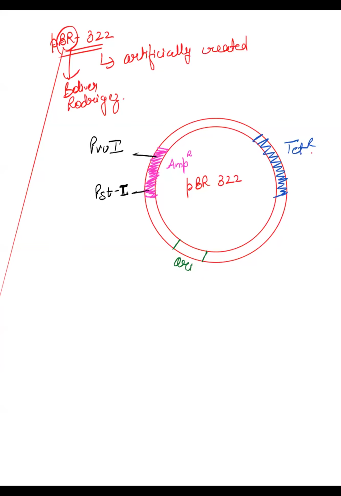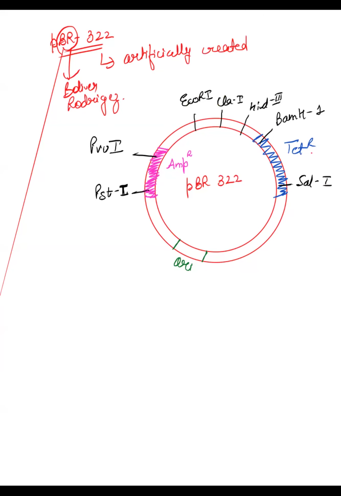In the tetracycline resistance also, you have two restriction sites, SAL1 and BAM1. Other than this, you have three more restriction sites: EcoR1, CLAV1 and HIND3.